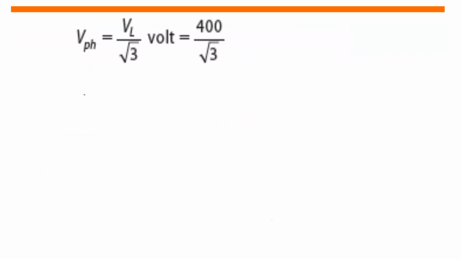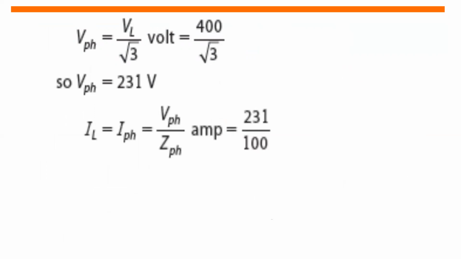So let us solve first the phase voltage. The phase voltage is equal to line voltage divided by square root of 3. So that is 400 over square root of 3, and we will get 231 volts. To solve for the phase current, which is also equal to the line current, since this is Y, that is equal to phase voltage divided by the phase impedance. So 231 volts divided by 100 ohms, we will get 2.31 amperes for the line current.